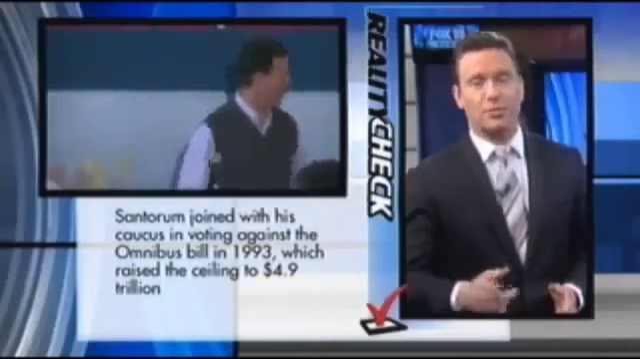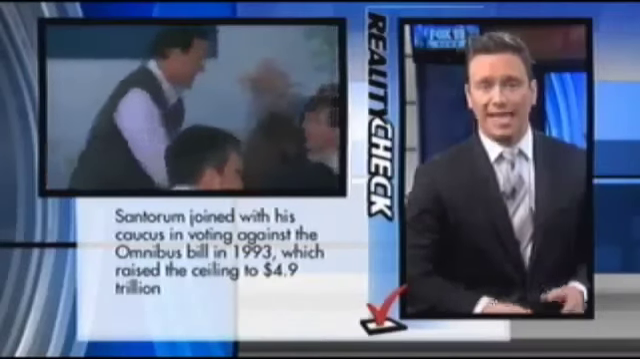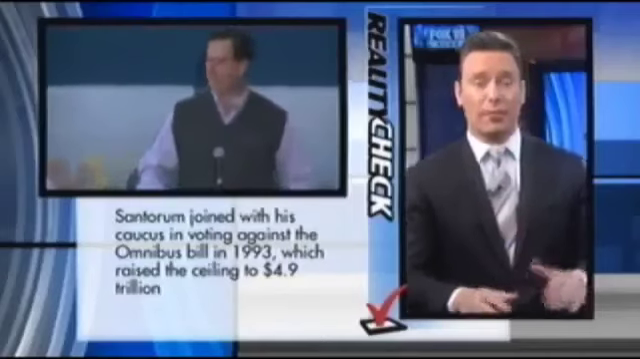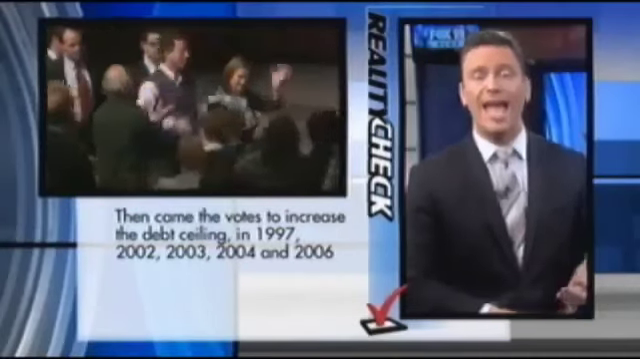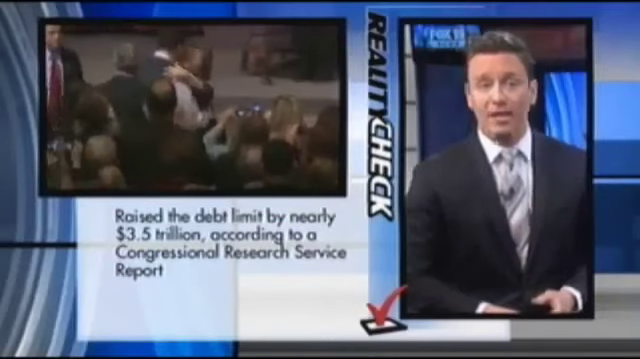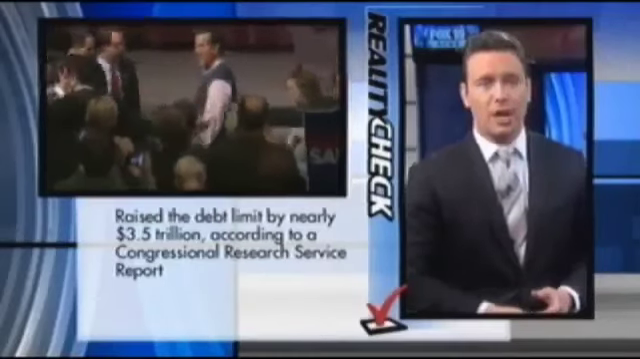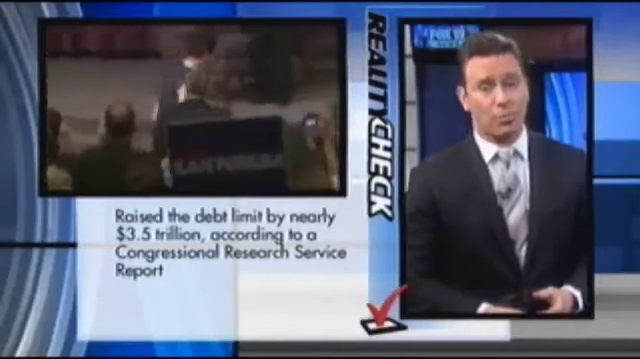The next month, Santorum voted with his caucus against the omnibus bill in 1993, and that raised the ceiling to $4.9 trillion. But then came the votes to increase the debt ceiling in 1997, 2002, 2003, 2004, and 2006, 5 times. Those votes combined raised the debt limit by nearly $3.5 trillion, according to a Congressional Research Service report.